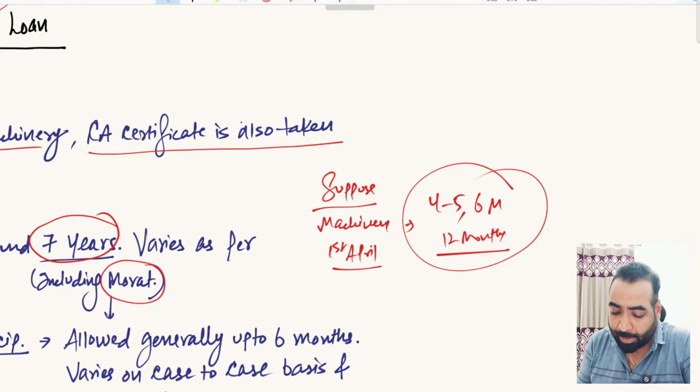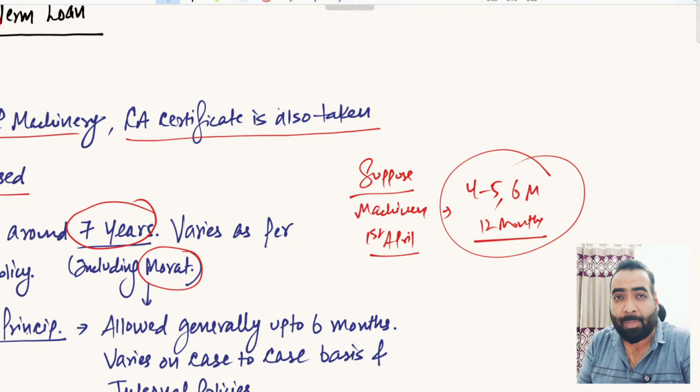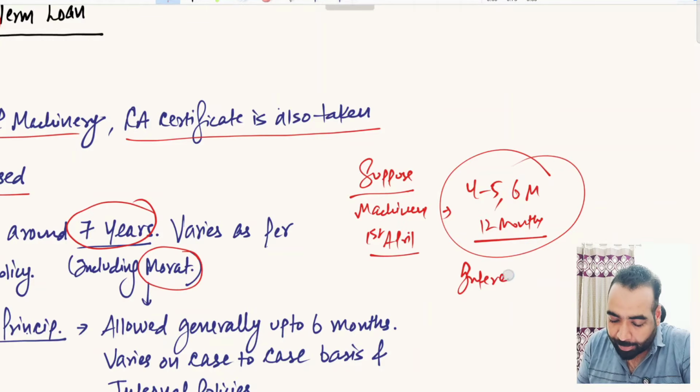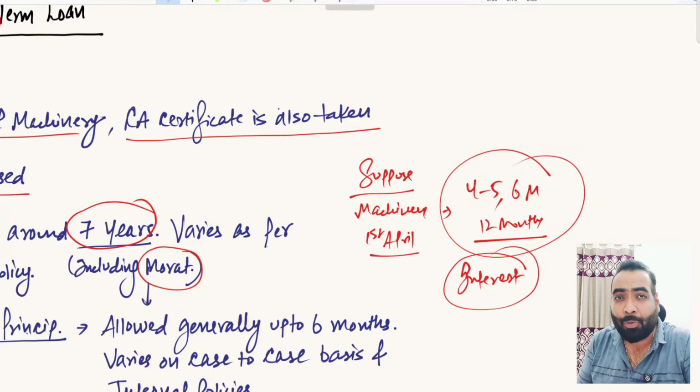So in that period the banks may allow you to pay only the interest amount. They can allow you to pay the principal after the end of the agreed period, 6 months or 12 months or 3 months, whatever it may be. So principal repayments will start after that 6 months period, right?